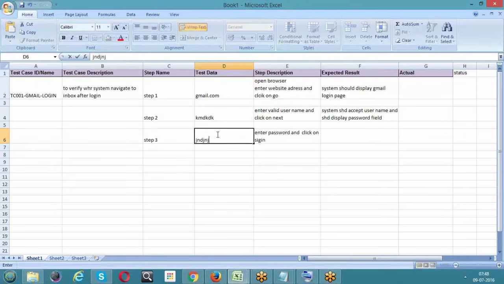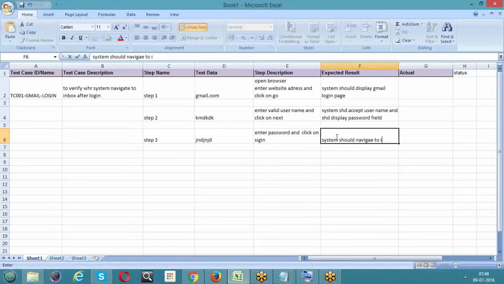What is the password you are supposed to write? You can write it here. And when I click on sign in, what do we need to expect? This is the primary thing I need to expect from the system: the system should navigate to the inbox. This is actually what I am expecting, right?